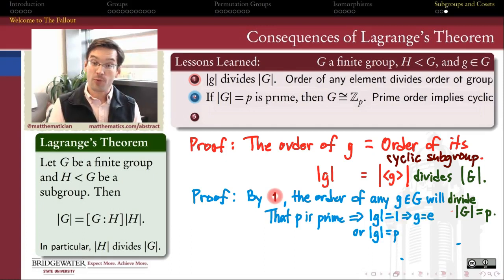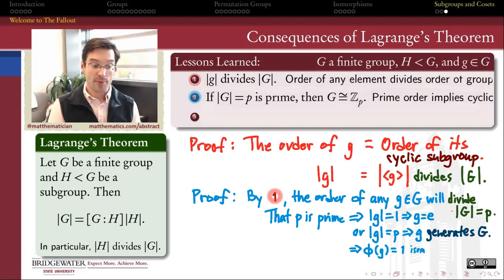In the case where the order of the element is 1, we must have picked up the identity element. After all, the identity element is the unique element of order 1 in any group. Therefore, we can rule out that case as the only possibility. In the case where the order of my element is p, since p is the order of the entire group, that means that the cyclic subgroup generated by this element actually generates the entire group G. Therefore, if I pick up any element of my group, either I picked up the identity element or I picked up a generator. And therefore, since my group has a generator, that makes it a cyclic group of order p.